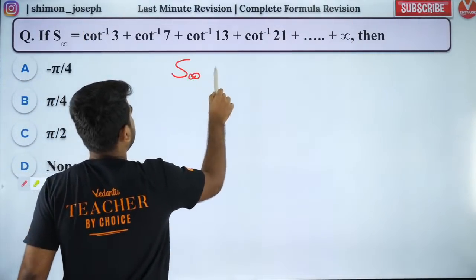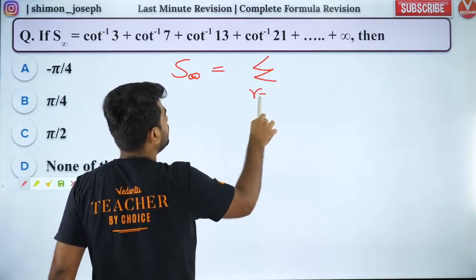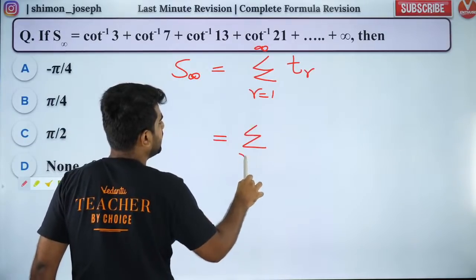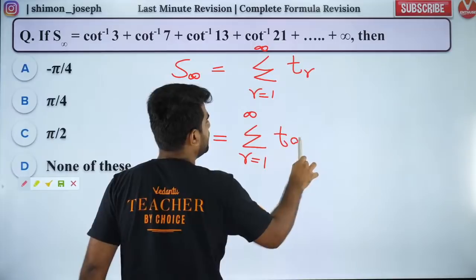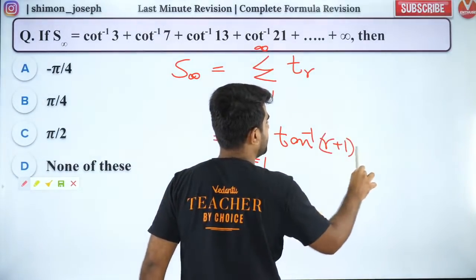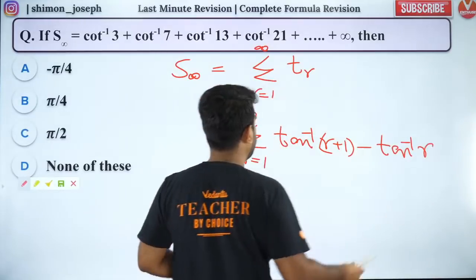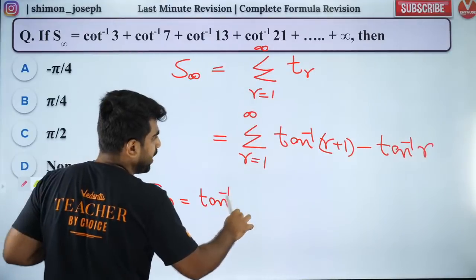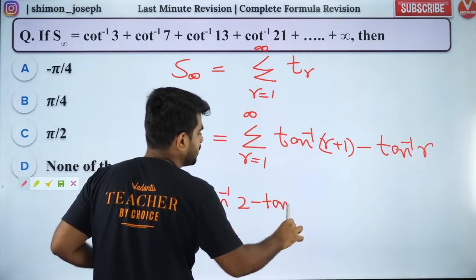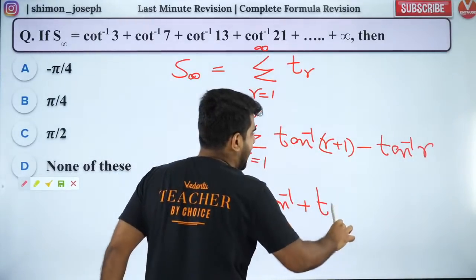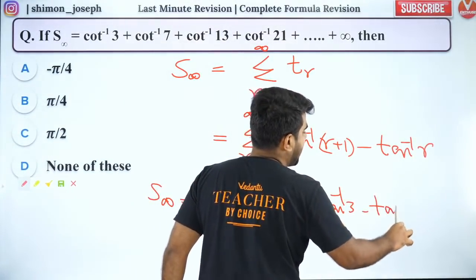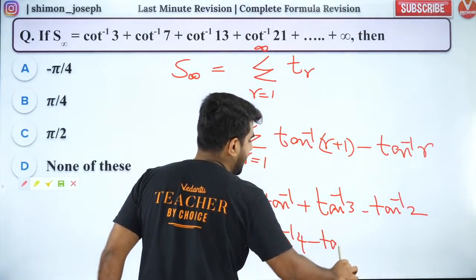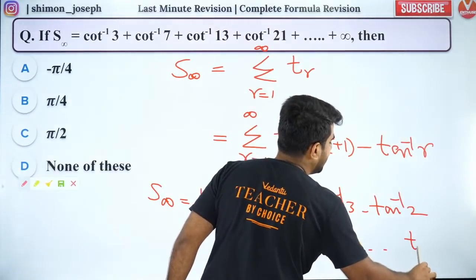So after this is a piece of cake. S infinity is equal to summation r equal to 1 to infinity TR. So r equal to 1 to infinity, you will have tan inverse of r plus 1 minus tan inverse of r. If I open it, what will I get? S infinity is equal to, first r will be 1. If I put r equal to 1, I'll get tan inverse of 2 minus tan inverse of 1. Plus if I put r equal to 2, I'll get tan inverse of 3 minus tan inverse of 2. Then put r equal to 3, you will get tan inverse of 4 minus tan inverse of 3. Like that it keeps going and you will have only the last term left out.